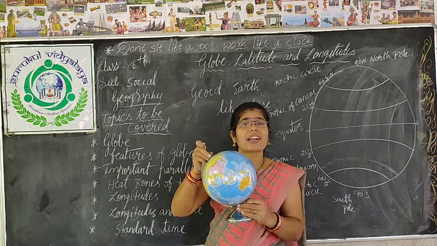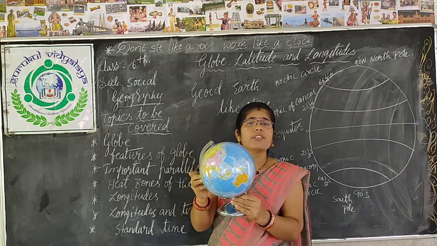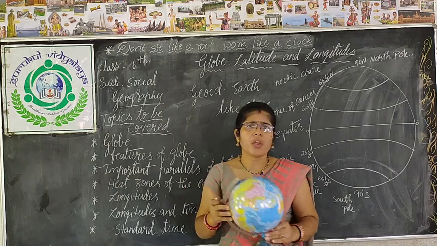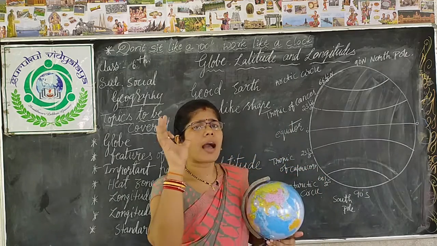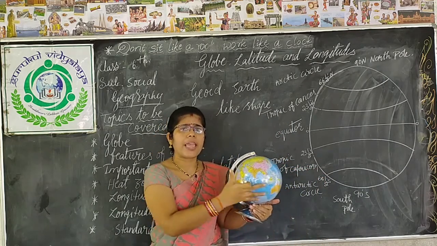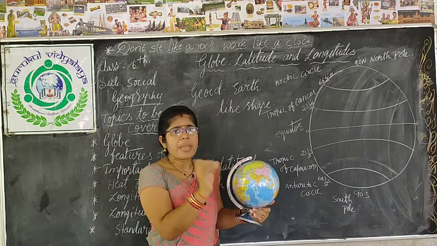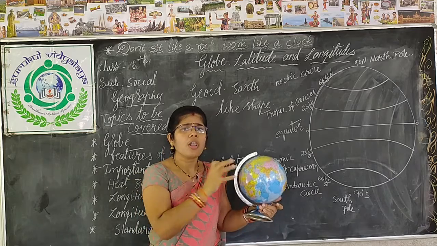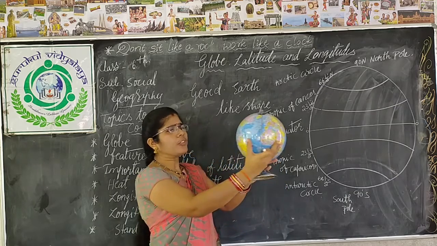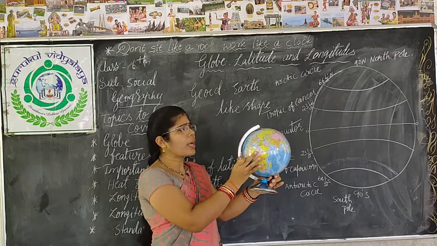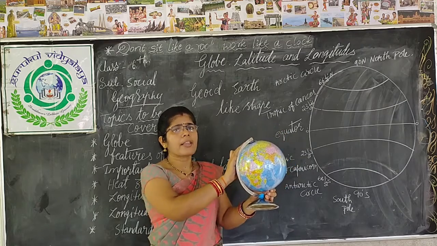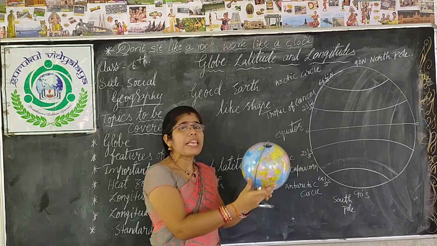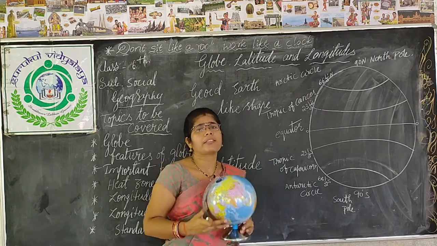It is the exact model of the earth, you can say a replica of the earth and a miniature form of the earth. What is a replica? Replica means the same copy of how our earth looks. Mini means small, so miniature form means the small form of the earth. If you see the globe, you can know how our earth looks and what things are there on the earth. By seeing a globe, anybody can easily see.